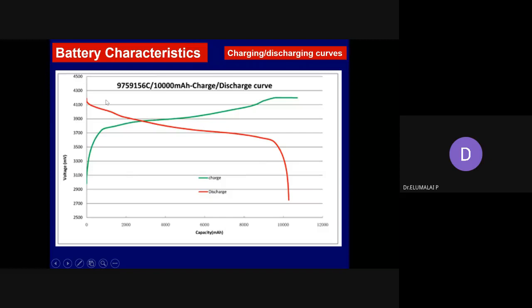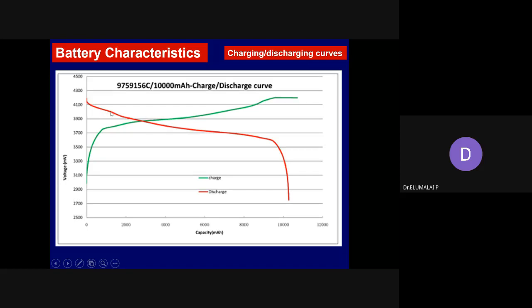Then you have connected the load to the charged battery. This is typically a cylindrical cell, a 9759156C type battery, having a capacity of 10,000 milliampere hour per gram. Very high capacity cylindrical battery. Now to that battery, a load is connected, so it will draw current, and the voltage will decline.